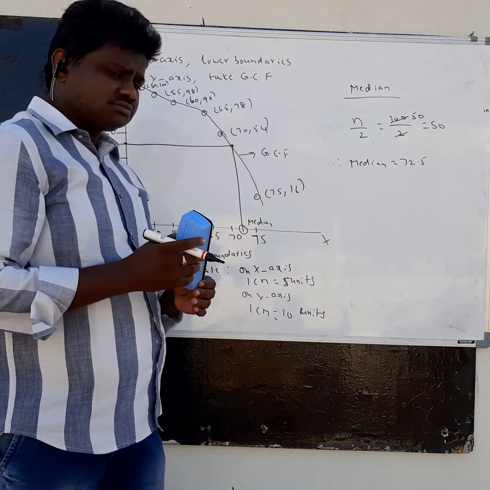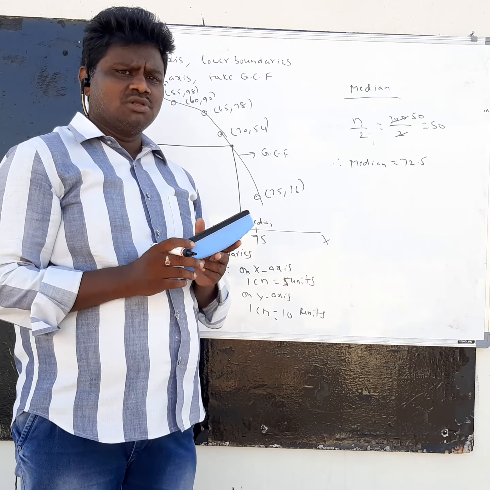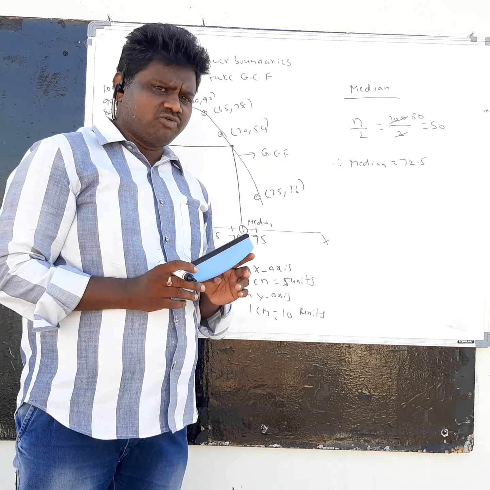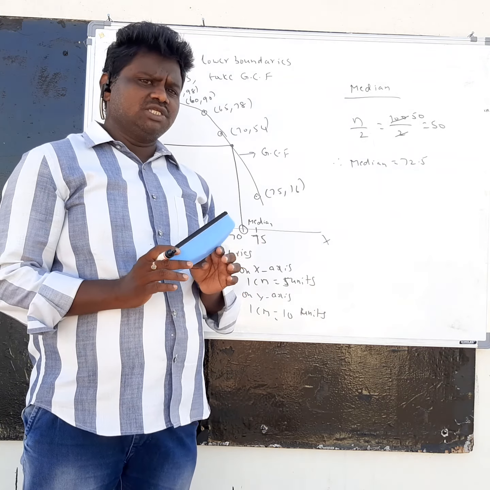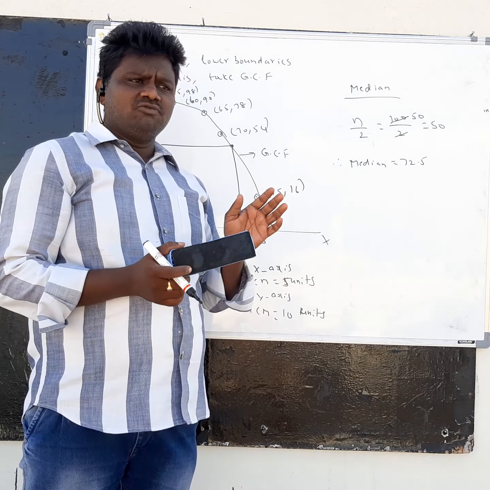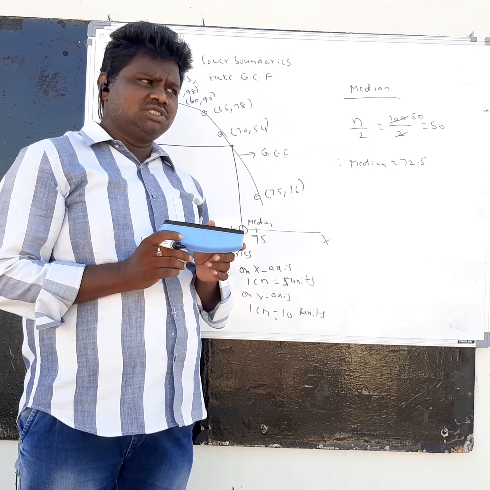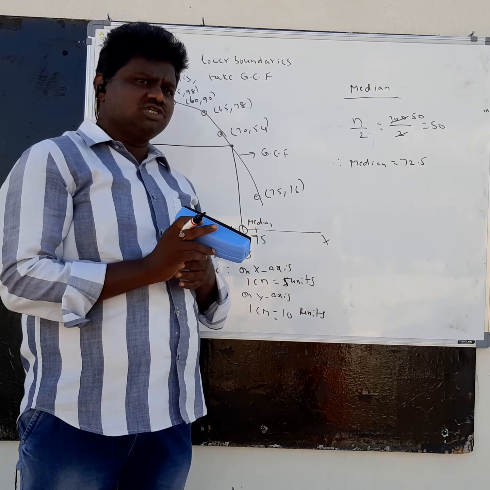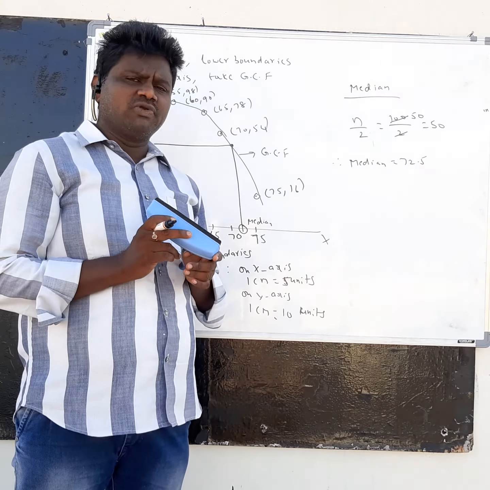So children, if anybody asks you to find the median using the more than cumulative frequency, first you have to take the class intervals, then the frequency, then you have to find the GCF. GCF means more than cumulative frequency.